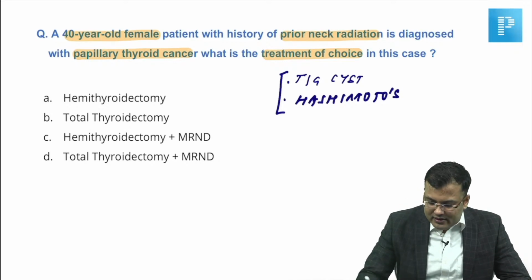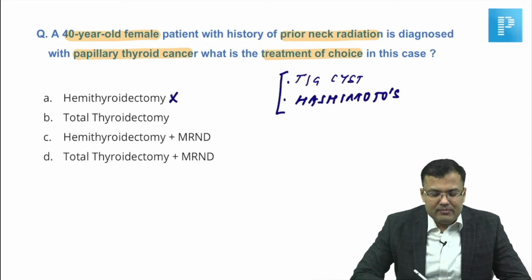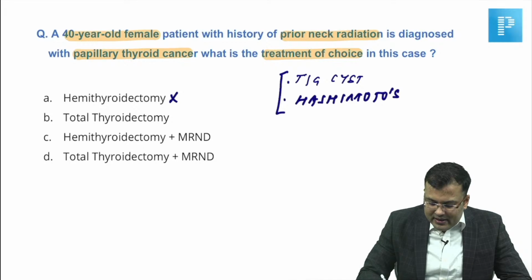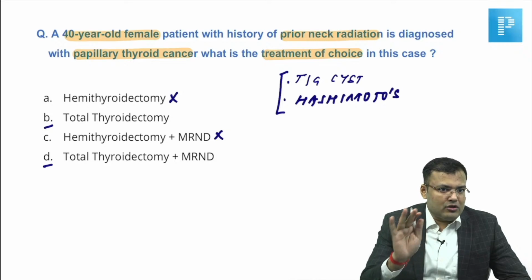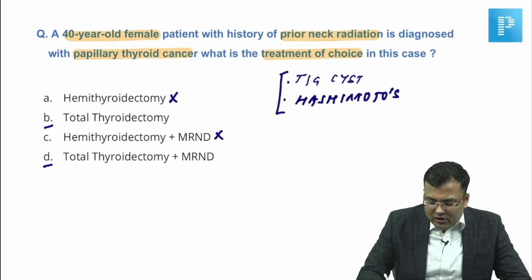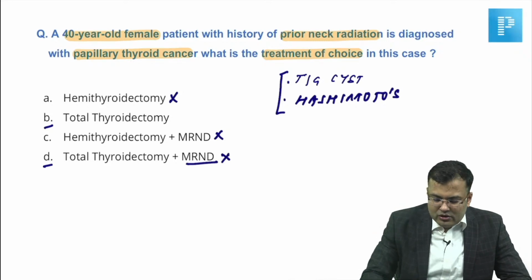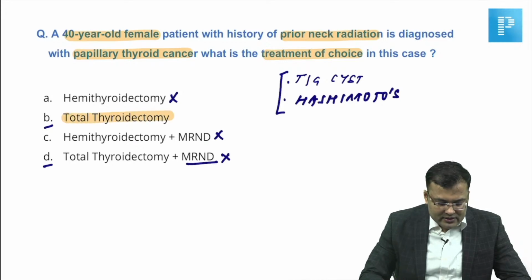So you can see here, hemithyroidectomy is done for benign disorder. MRND, hemithyroidectomy, this is incorrect. So we have to choose between B and D. Since lymph node is not involved, this MRND should not be done. So obviously what's the correct answer? Correct answer is total thyroidectomy.